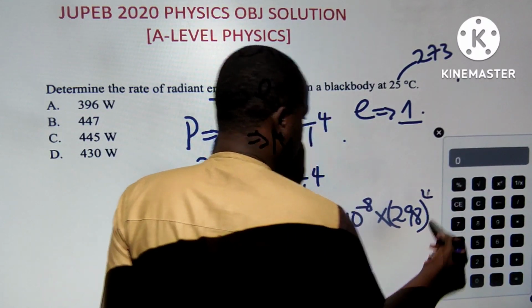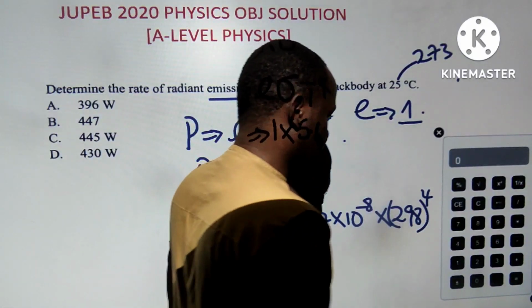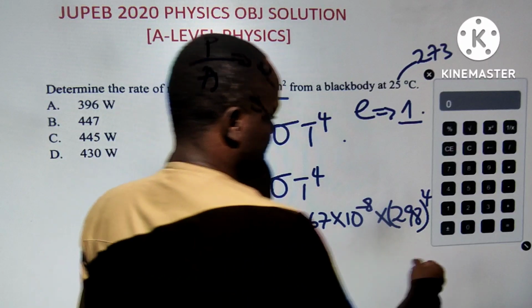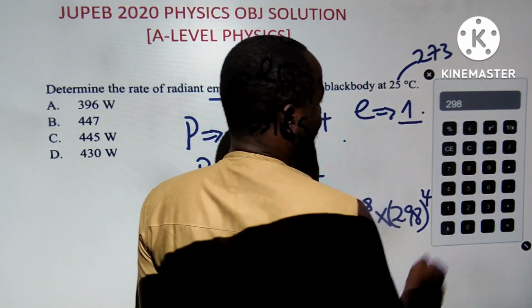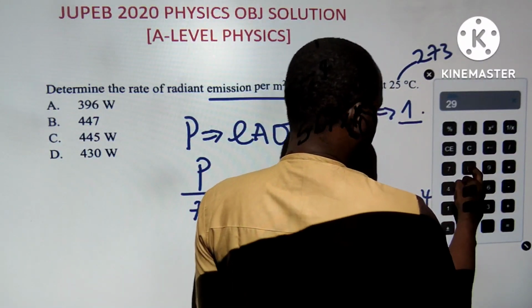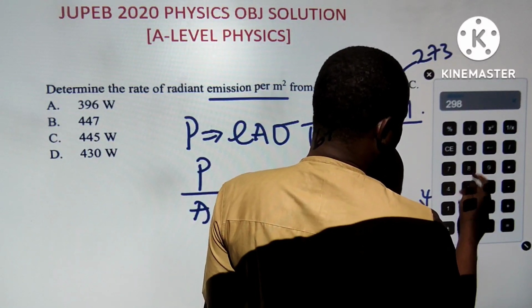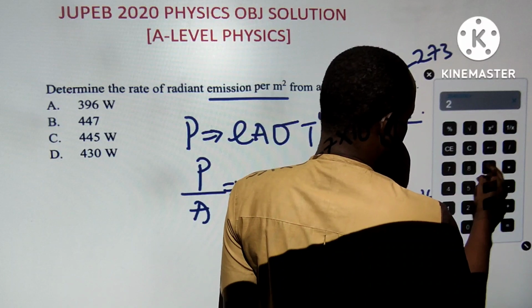I'm going to press this on my calculator: 298 times 298 times 298, 4 times. It's allowed in your JUPEB exam. 298 times 298 times 298. So buy a good calculator.